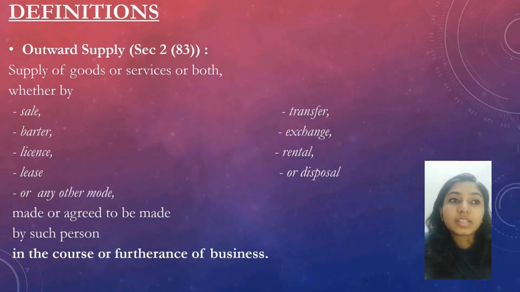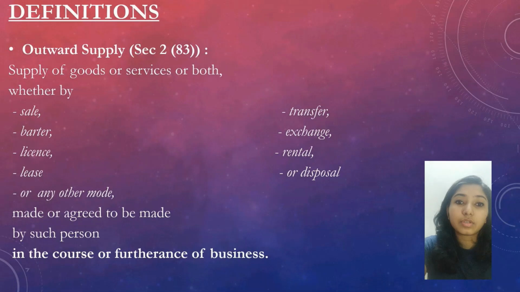Firstly, what is outward supply? It's dealt under Section 2(83). It is the supply of goods or service or both whereby sale, transfer, barter, exchange, license, rental, lease or disposal or any other mode made or agreed to be made by such person in the course or furtherance of business.